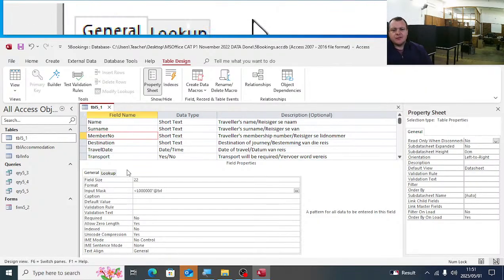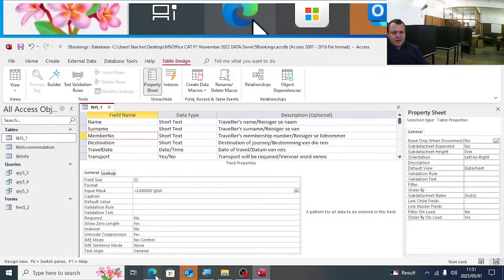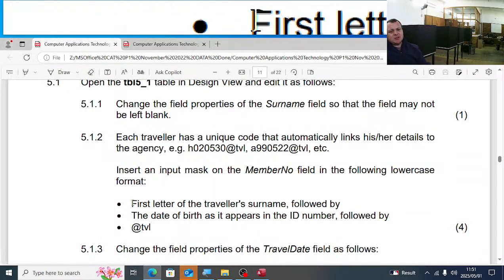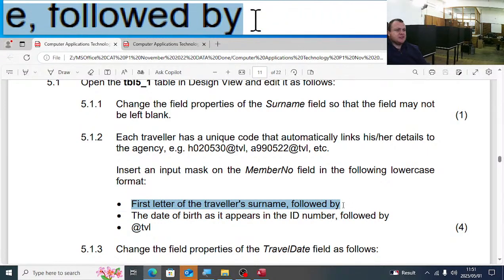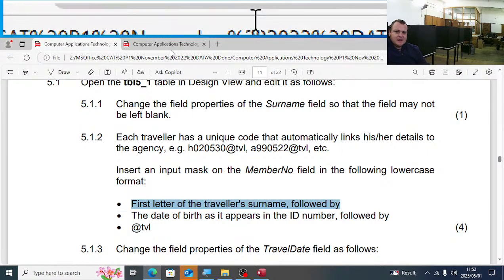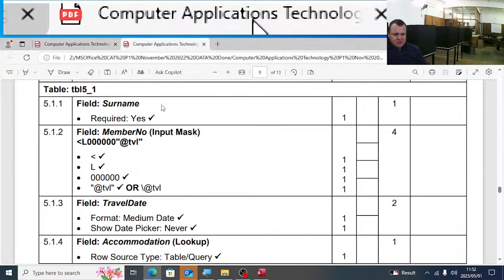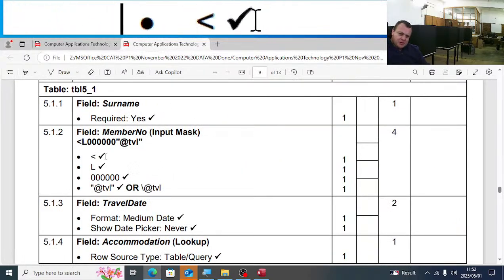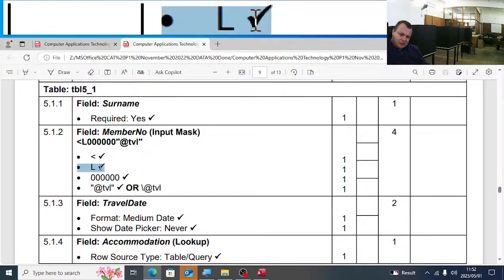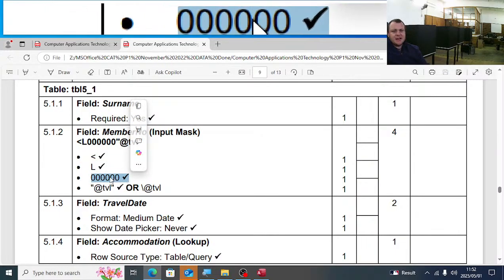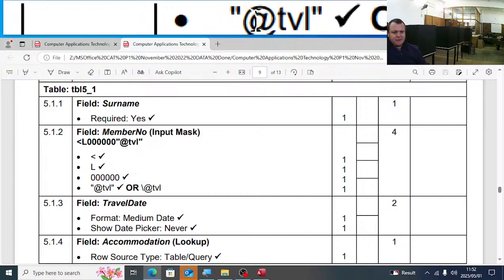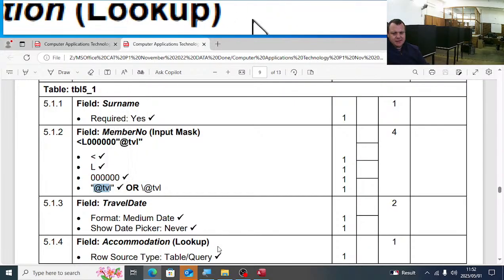Just going to go back to the memo, to show you how the marks are allocated. Here it's a bit confusing, because with the first letter of the traveler's surname, you will think that you must use a function like Left 1 to extract the surname, okay? But you should use the input mask character codes. It's a smaller than sign for lowercase, followed by an L, compulsory letter, followed by 6 compulsory numbers, followed by @tvl.